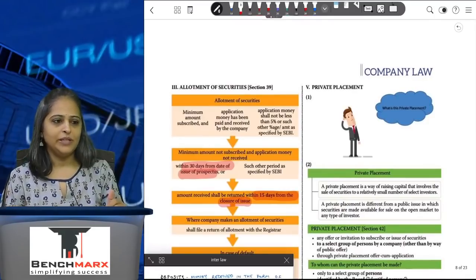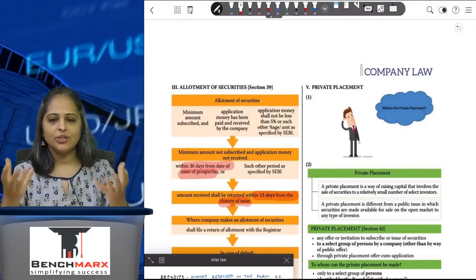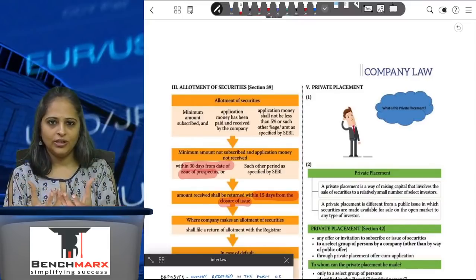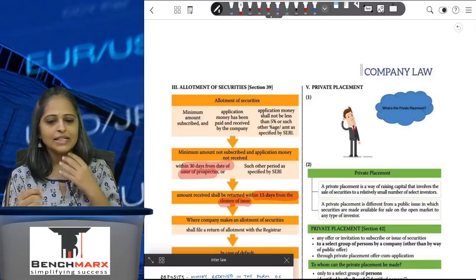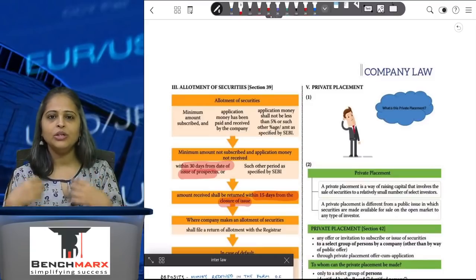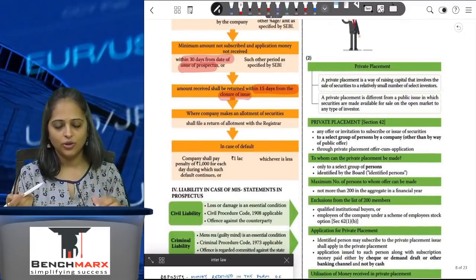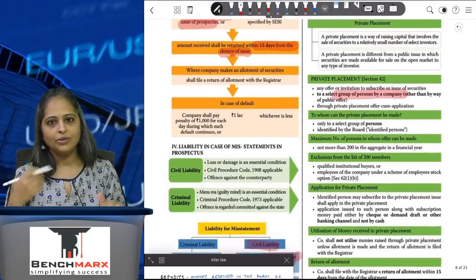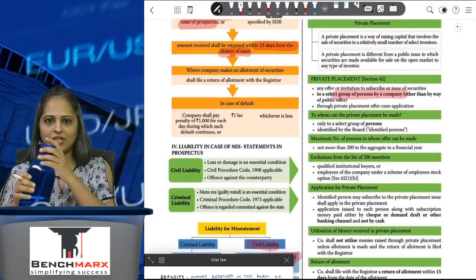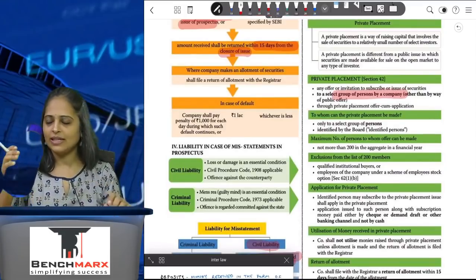Now coming to private placement. Private placement, as I said, is where I am not issuing the securities to general public at large. I am issuing securities only to a select set of individuals or companies, whatever it may be, saying that you are the people, I want you all to subscribe to the securities of my company. So private placement is for a specific number of people, and you give them a private placement offer cum application letter. In that case, you don't have to follow the entire procedure of filing prospectus with SEBI.